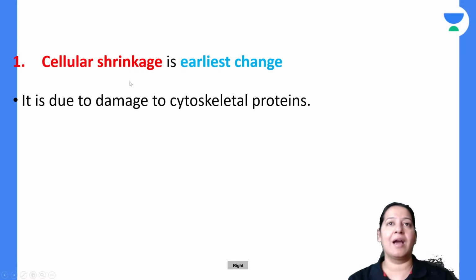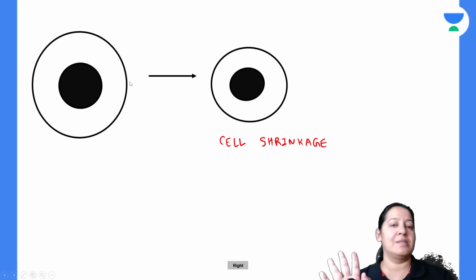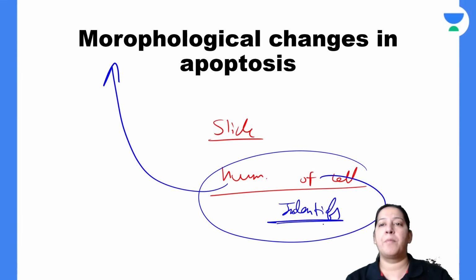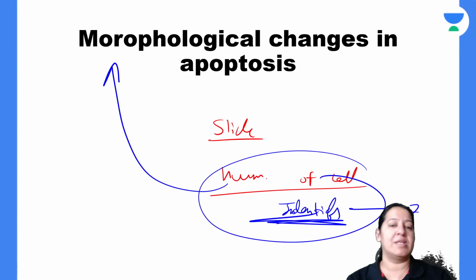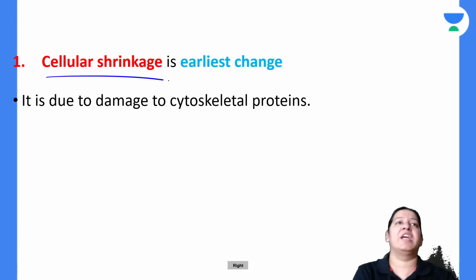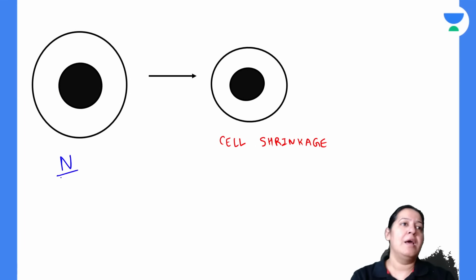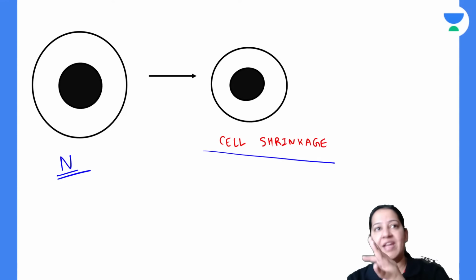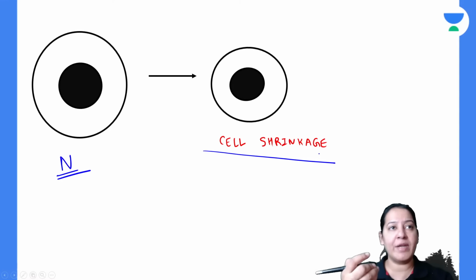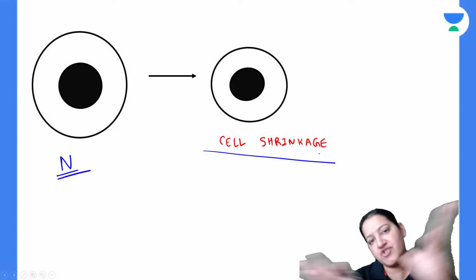How does an apoptotic cell look? Apoptotic cell कैसे दिखेगा? So I will tell you 7 features via which you can identify an apoptotic cell. The 7 features of apoptotic cell. The first feature is cell shrinkage. Cell shrinkage, it is the earliest feature. See, this is a normal cell. The normal cell is undergoing cell shrinkage. When it is becoming apoptotic, the first thing the cell will do is shrink in size.